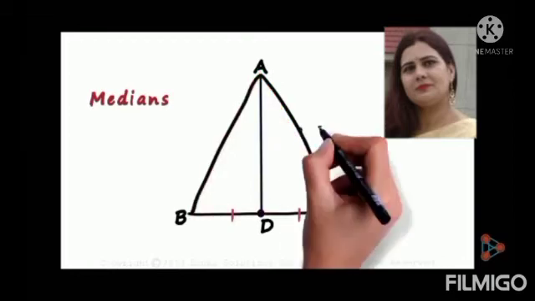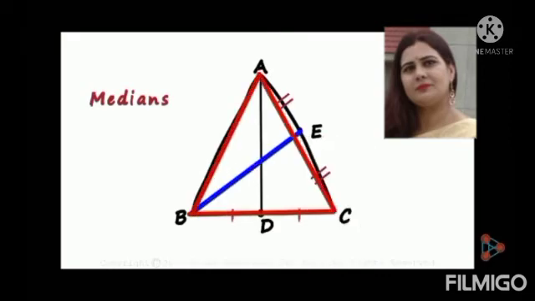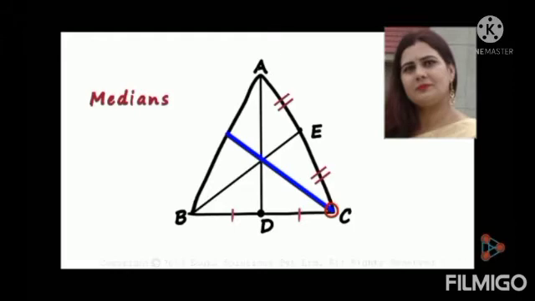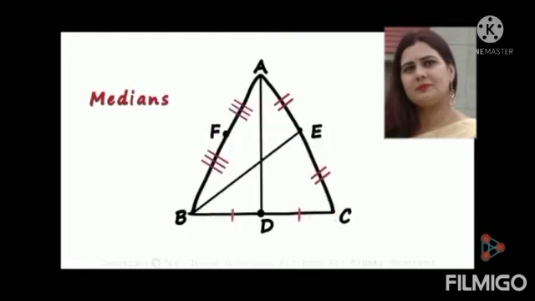Similarly, if E is the midpoint of segment AC, then segment BE is another median of the triangle. Now we have to see if the median from point C passes through this point. So if F is the midpoint of AB, the segment CF is the last median of this triangle, and we can see that it passes through that point.